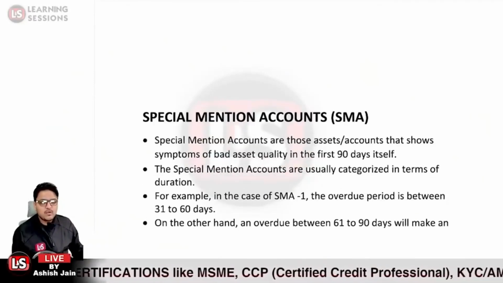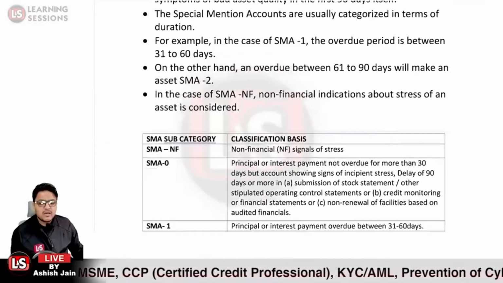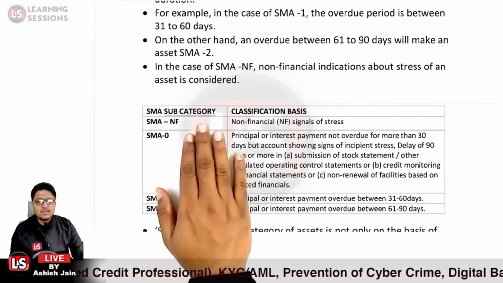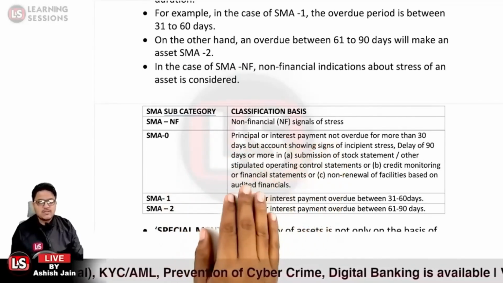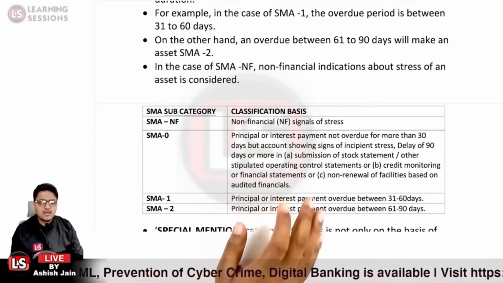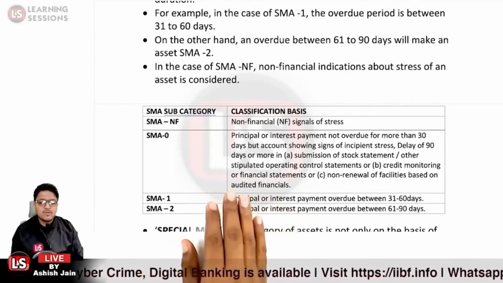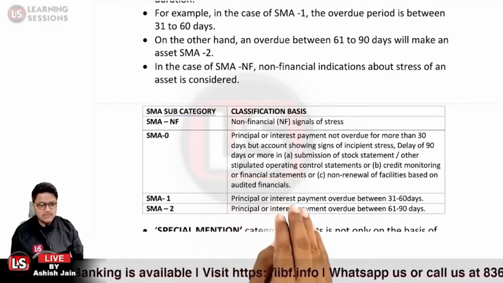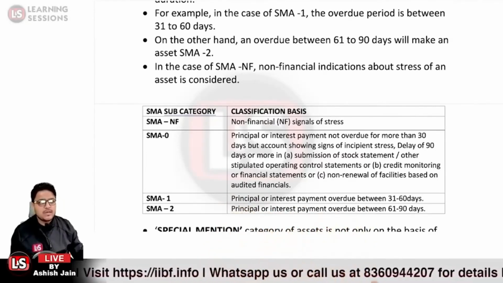Okay. So it is related to special mention accounts. I already told you that 3 categories are there, related to financial reasons: SMA 0, SMA 1 and SMA 2. And further SMA NF is related to non-financial signals of stress. SMA 0 ranges from 1 day to 30 days, SMA 1 from 31 to 60 days, and SMA 2 from 61 days to 90 days.